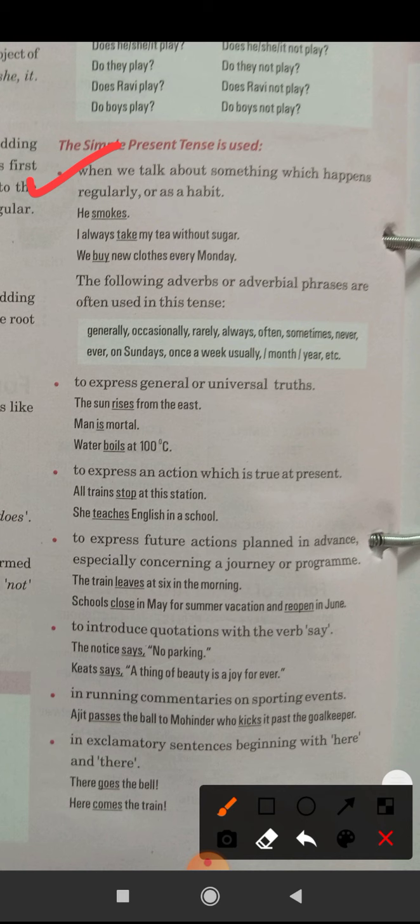Sorry. I explained you exclamatory sentences. Examples I have to give of scheduled times things. Okay. Yes.